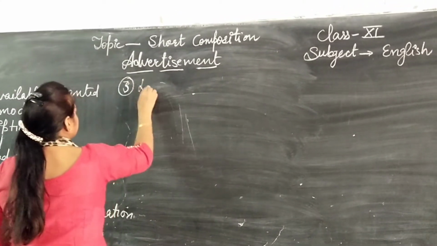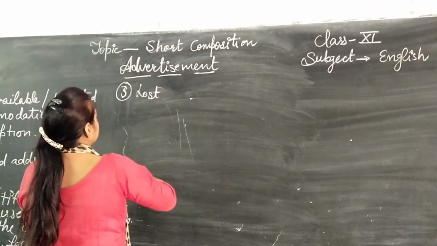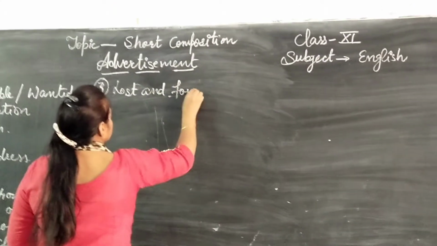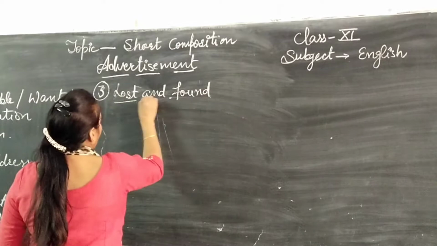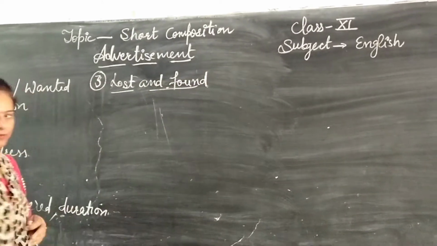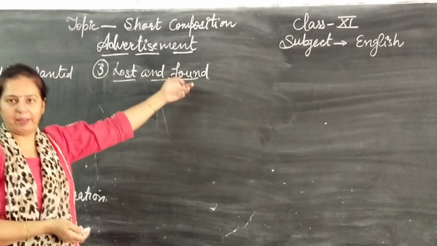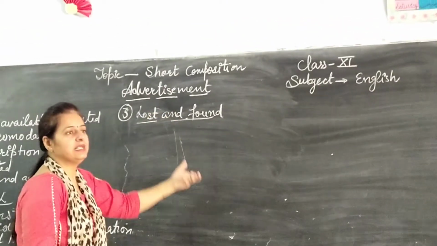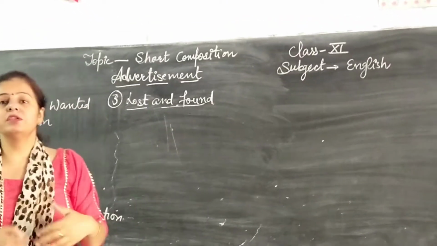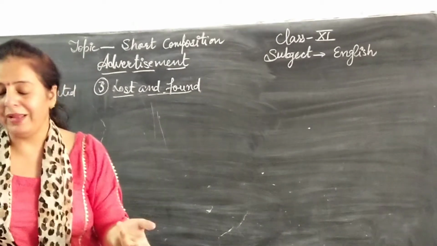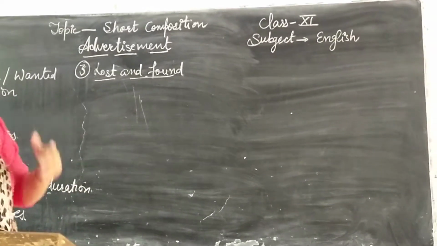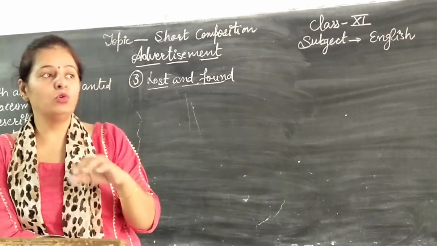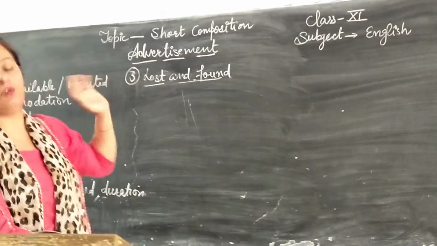Lost and found. What is lost and found? It is clear through its name. Lost and found means we have lost something, or we found something in our school campus or at any place. We go to so many places, we can find anything, and how to write the advertisement for that thing.